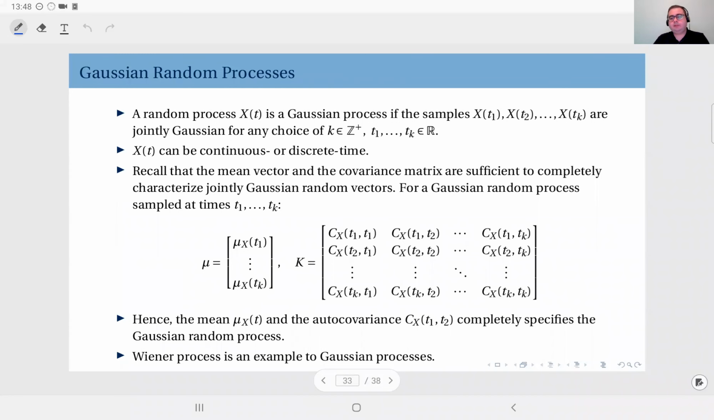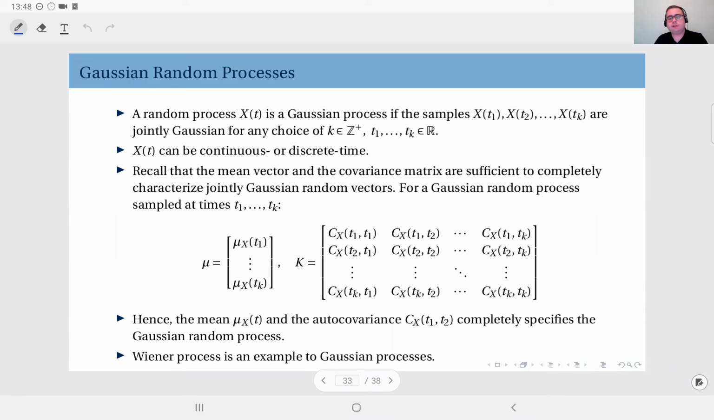Now, we have observed that the distribution of the Wiener process at any time instant has a Gaussian distribution. Now, we will generalize this and investigate the general class of Gaussian random processes. Okay, and we start with the definition.